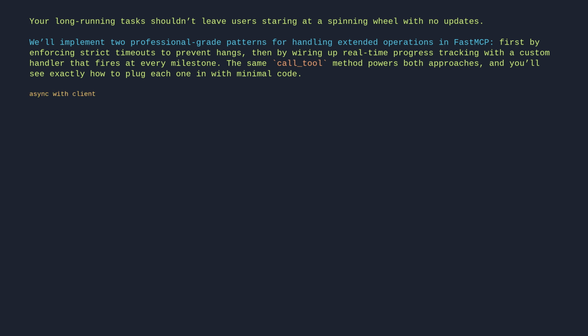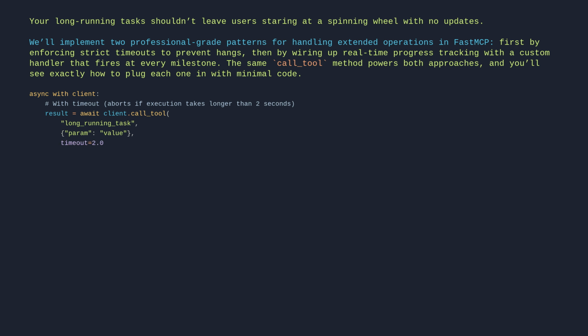Async with client. Hash with timeout. Aborts if execution takes longer than 2 seconds. Result equals await client call tool. Long-running task. Param value. Timeout equals 2.0.